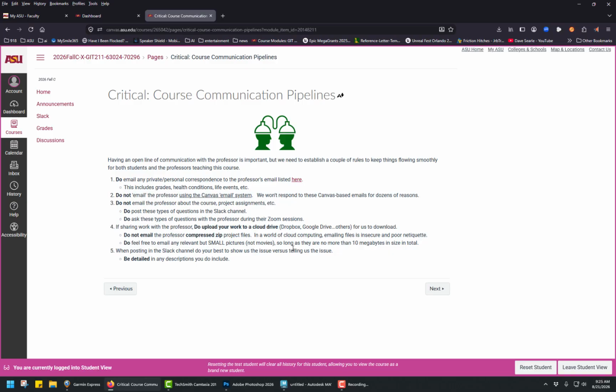Also, we're going to be working with files that are huge. Email systems can't really send a 5 gig project. So that's what I'm pretty much setting you up to understand, that we need to start using this stuff. So when you're sharing work with me, upload it to something, shoot me over the link, and then we can start working with it together.